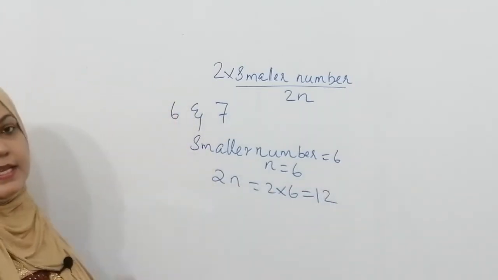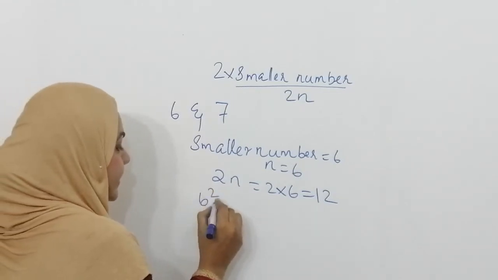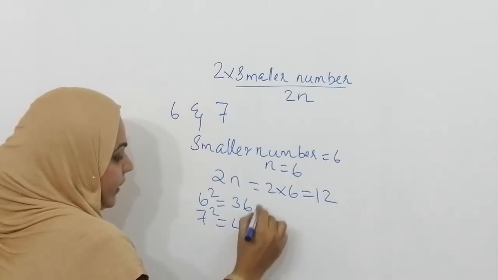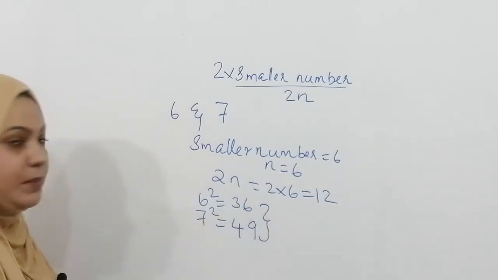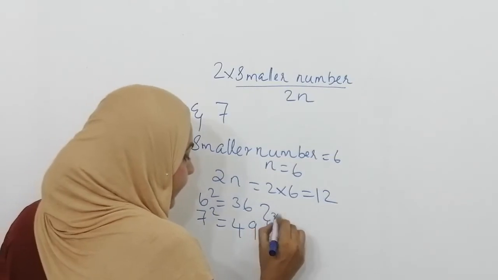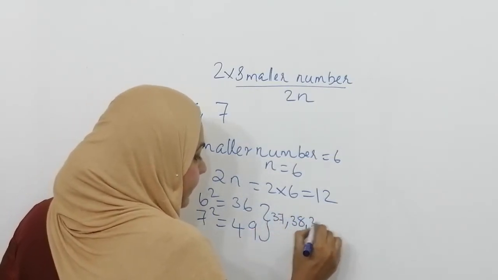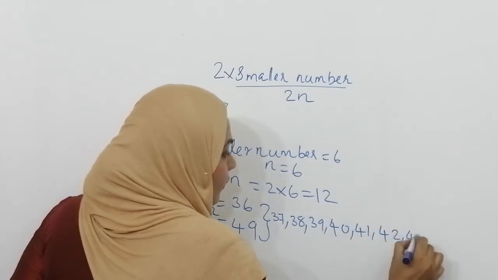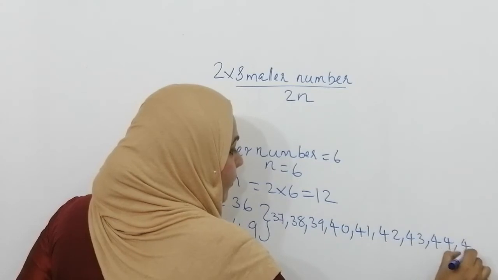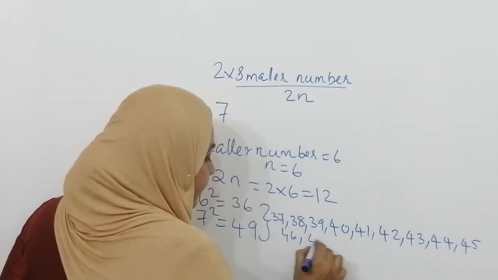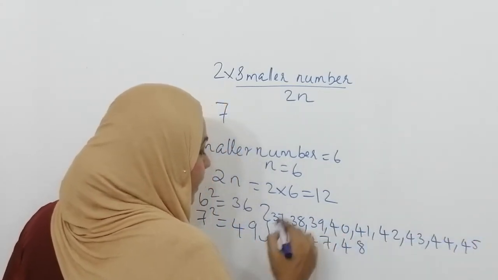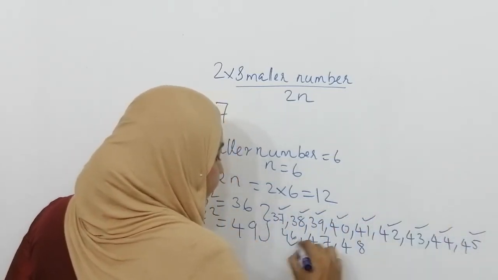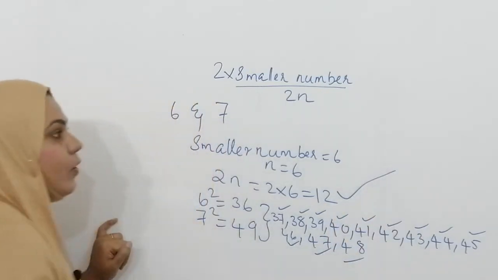So let's check whether this is correct or not. 6 squared is 36 and 7 squared is 49. So we can see how many numbers lie between these: 37, 38, 39, 40, 41, 42, 43, 44, 45, 46, 47 and 48. Now we can count: 1, 2, 3, 4, 5, 6, 7, 8, 9, 10, 11, 12. So our answer is correct. I hope you understood.